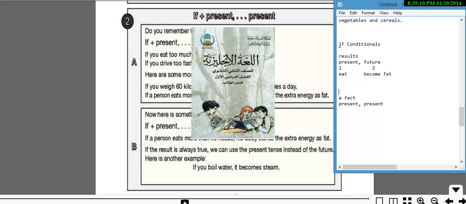But when it comes to a fact like this one, there's no order. For example, if you boil water, it becomes steam. Basically, that's what you get, just a true fact. Whenever it happens, it's a result, with no order to it. It just turns, it doesn't need time or processing.